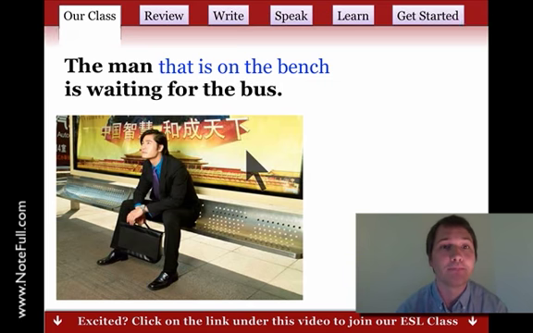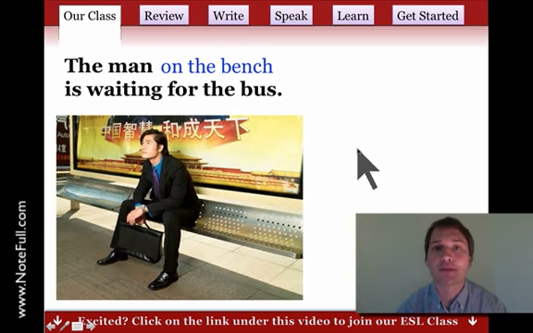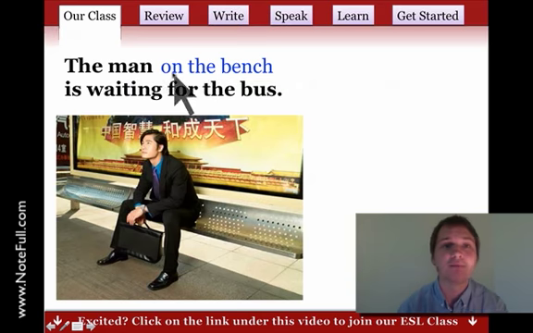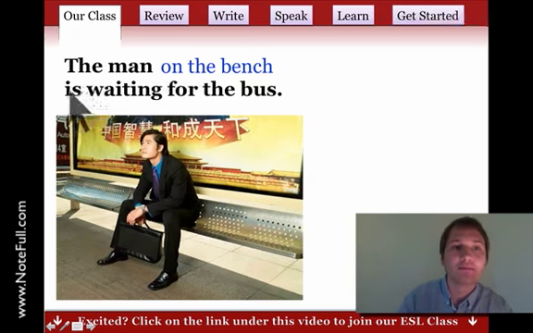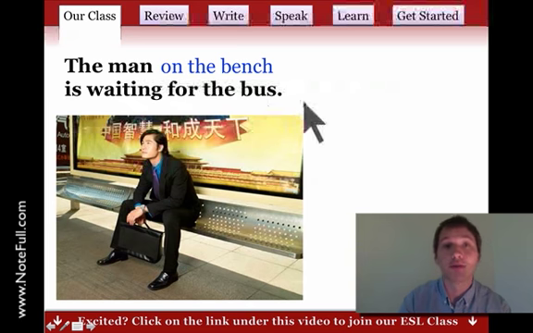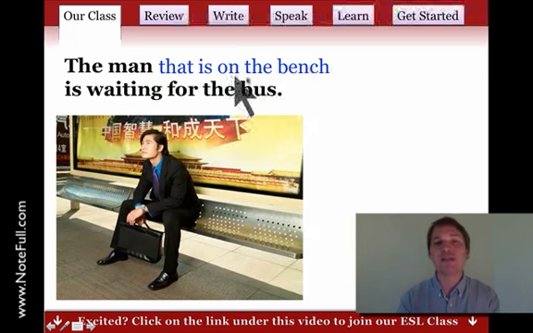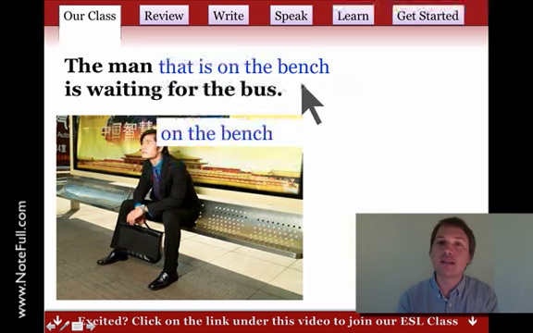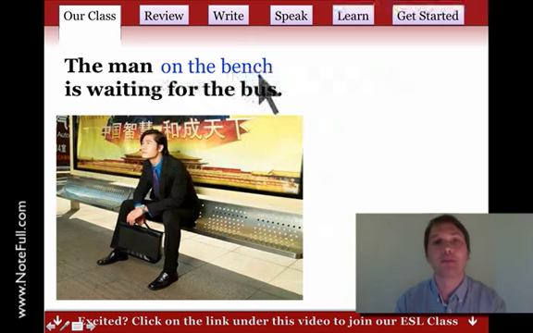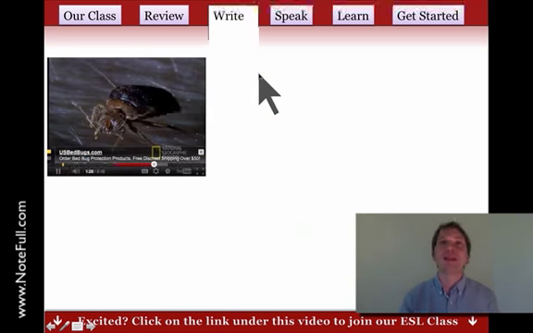We're describing him. Now, what if I want to shorten it? I can shorten it and I can say, the man on the bench is waiting for the bus. Now we have this phrase describing the place, and then we have the verb and a description. So here we've made an adjective phrase. We started with an adjective clause, that is on the bench, and we shortened it and made an adjective phrase, on the bench.